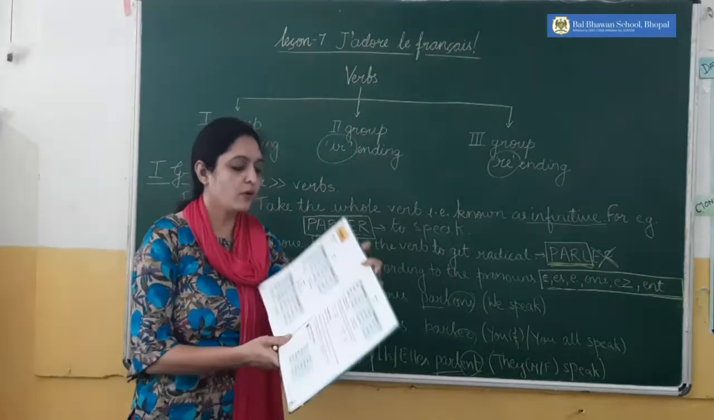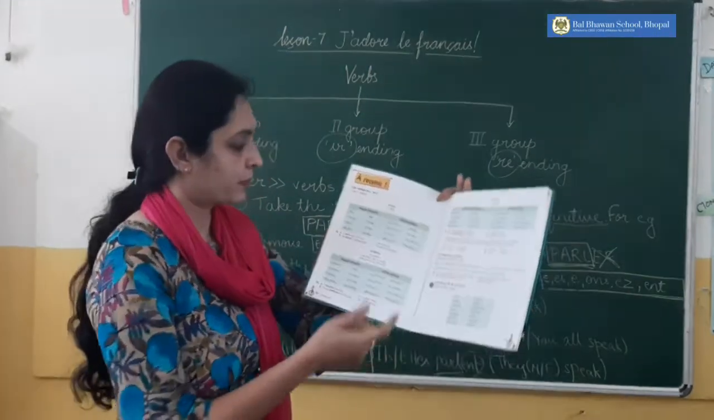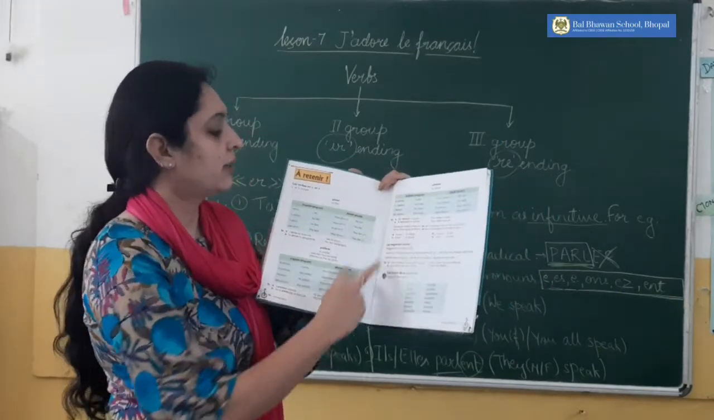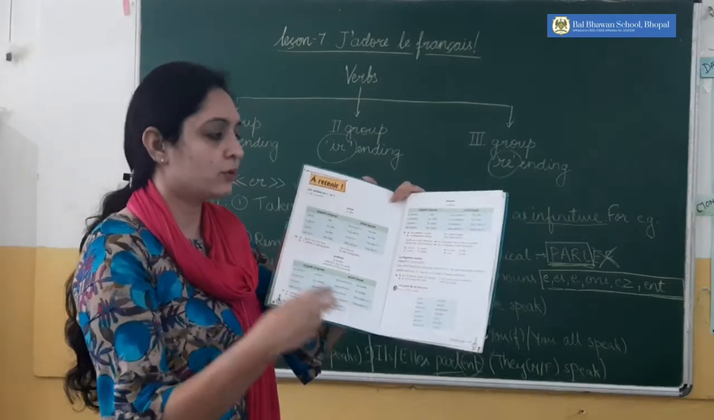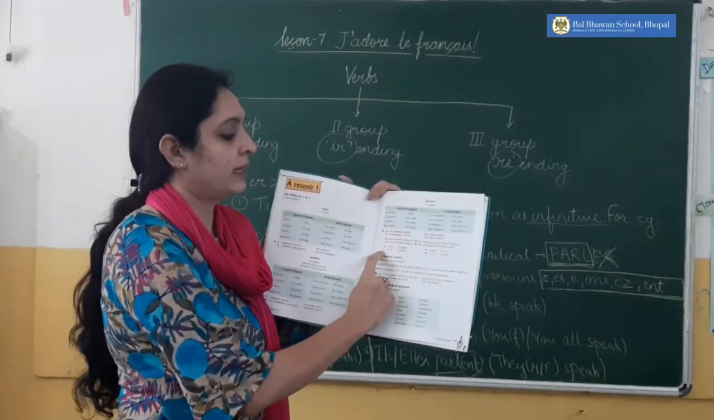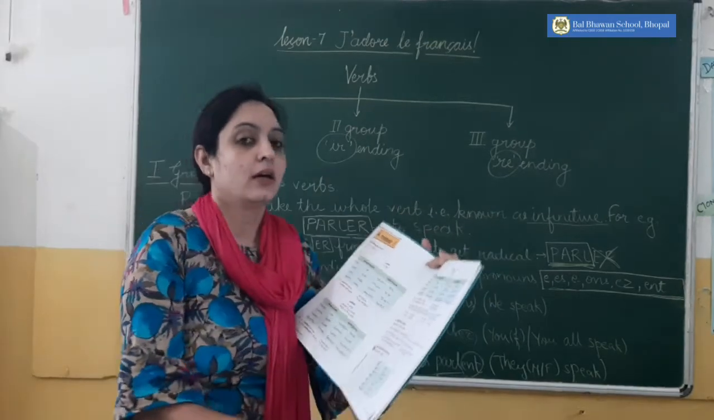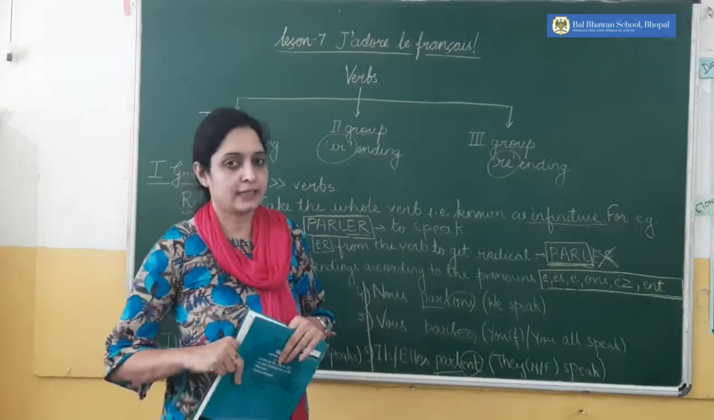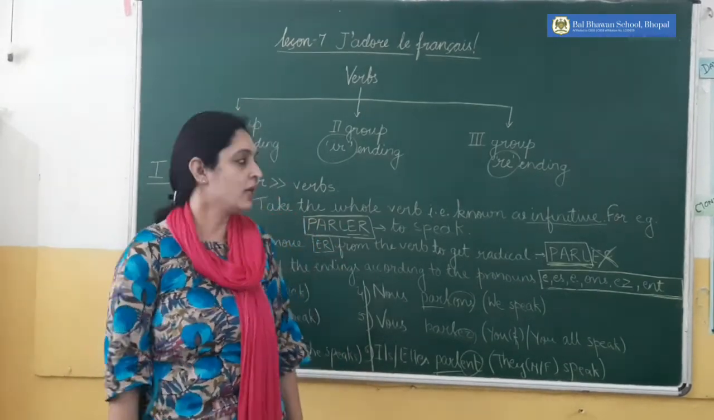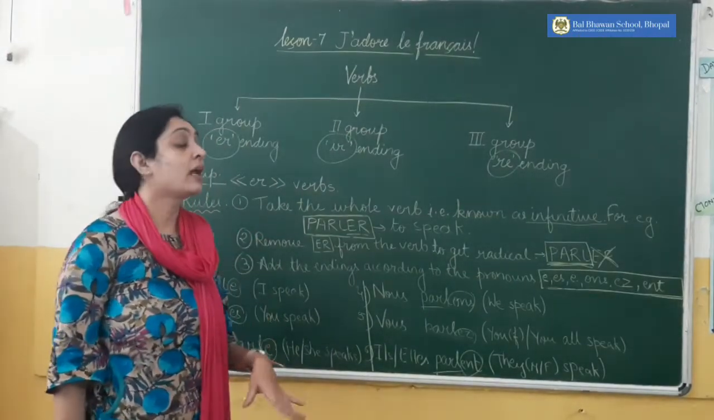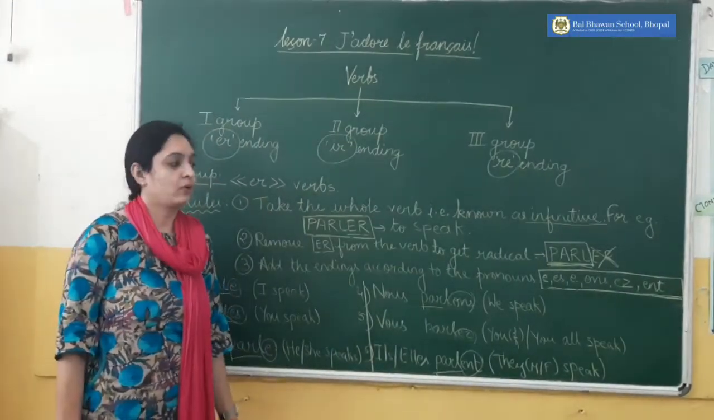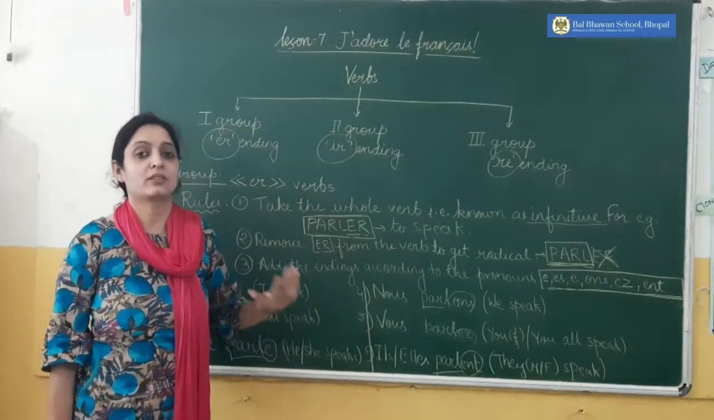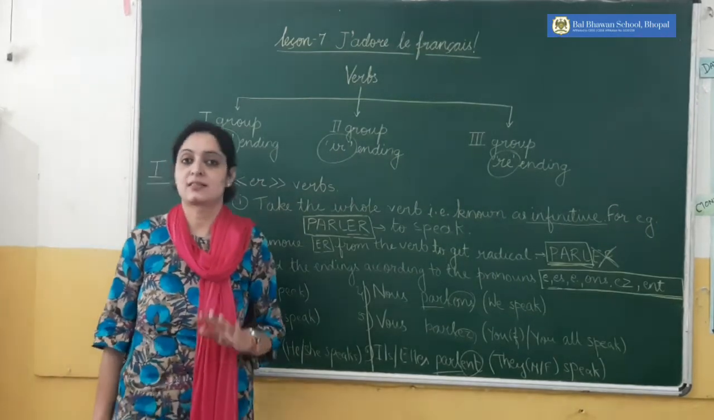In your book, a few more examples are given. The first one is aimer, then préférer, détester. There are 3 verbs already described in your book, so you just have a look. I have also written a list of ER ending verbs in the register, with 10 verbs, and I will be sharing the copybook as well. You have to write that in your notebook, read it once again and try to understand, because this is a very, very important topic as far as French grammar is concerned.